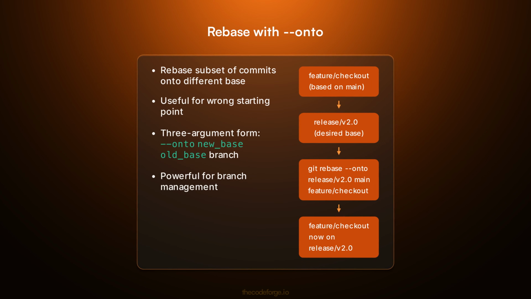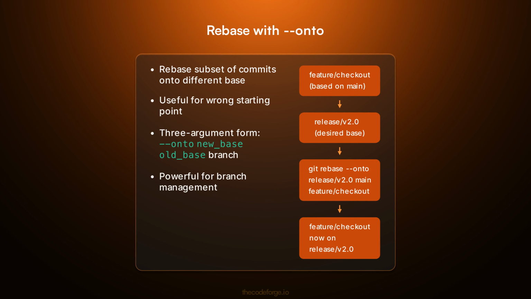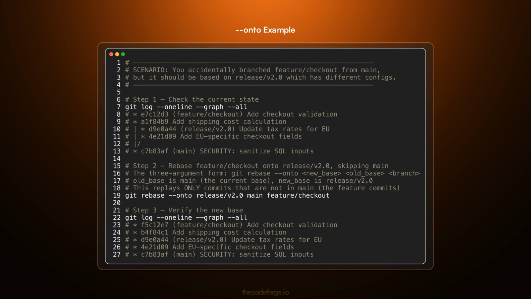The --onto flag gives you fine-grained control. For example, if you accidentally branched from main instead of release-v20, you can use git rebase --onto release-v20 main feature-checkout to transplant only the feature commits onto the correct base. It's a precise surgical operation. Here's the onto command in action.